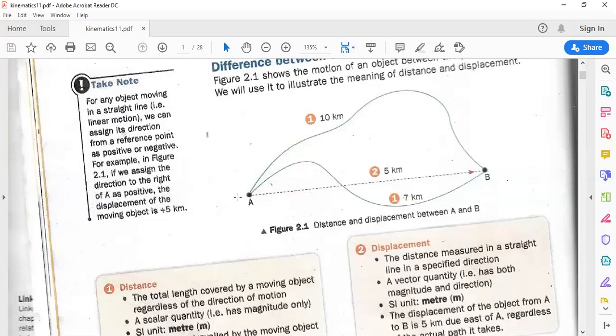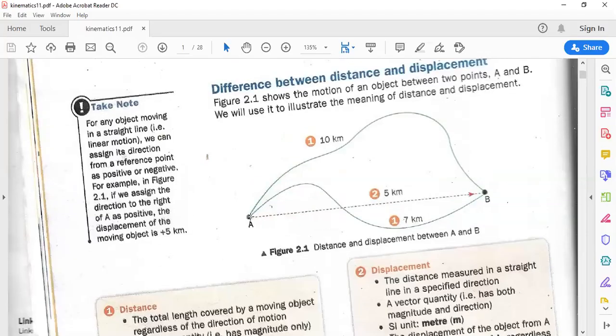Now you can see the PDF and we are going from A to B. Okay. Now one way to go from A to B is that we move from path number 1. If we choose this path to go from A to B, it will take 10 kilometers.